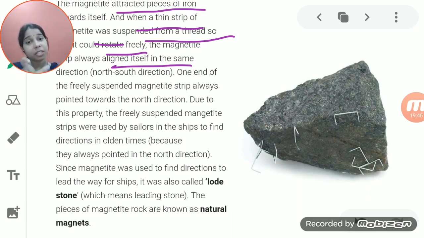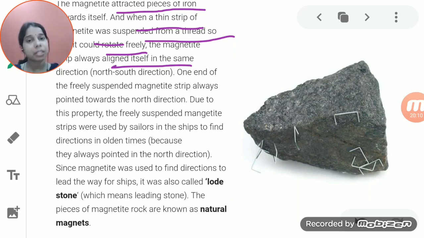When you suspend it freely, what will happen? It starts moving up and down. After that, it starts rotating freely, student. Finally, after rotating, it will come to the same direction every time, whether you suspend it from the opposite side or from another side, it doesn't matter at all.